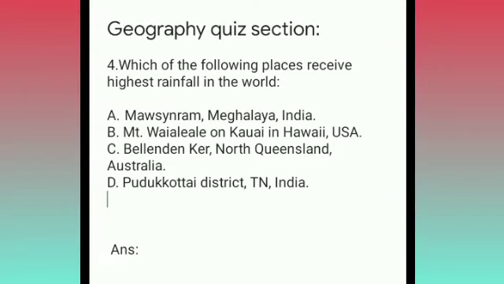So the next question, or the fourth question in our case, is, which of the following places receive highest rainfall in the world? Now we are talking about the place which receives the highest rainfall in the world, and our options are A, Mawsynram, Meghalaya, India, option B, Mount Waialeale on Kauai in Hawaii, USA, option C is Bellenden Ker, North Queensland, Australia, and option D is Pudukottai district, Tamil Nadu, India. So your time starts now.